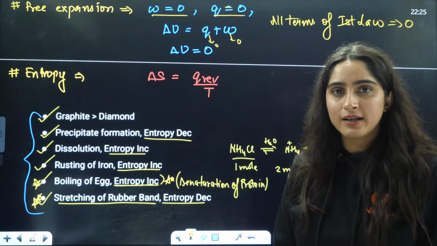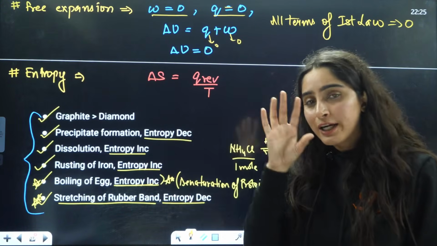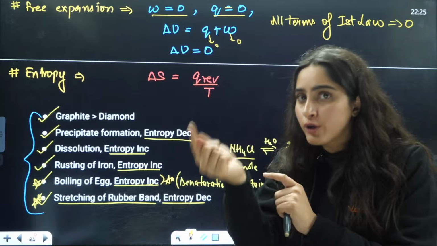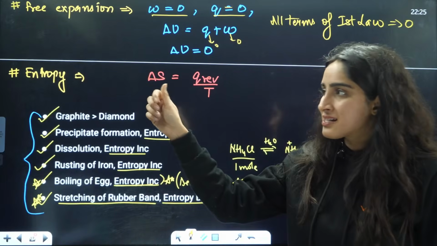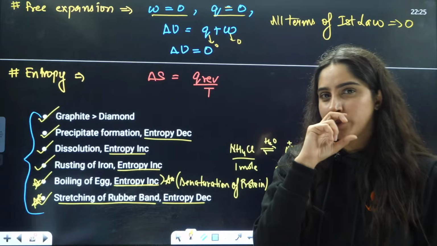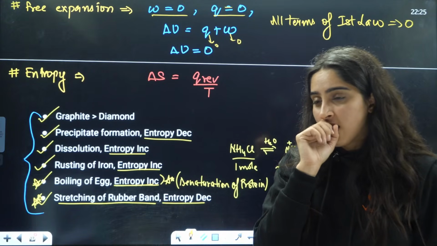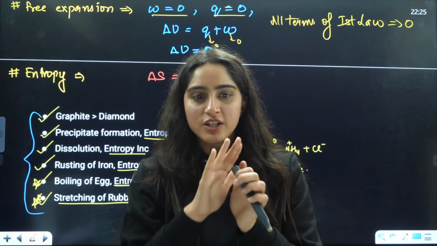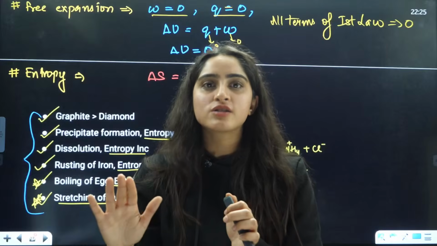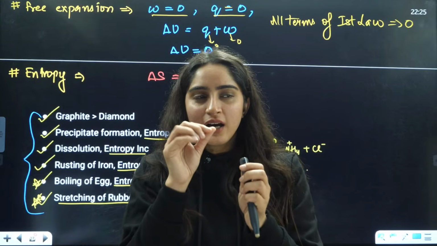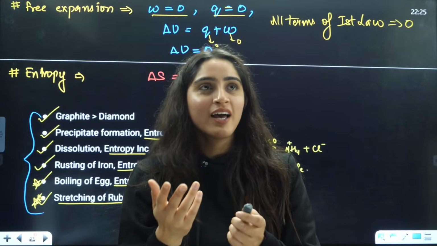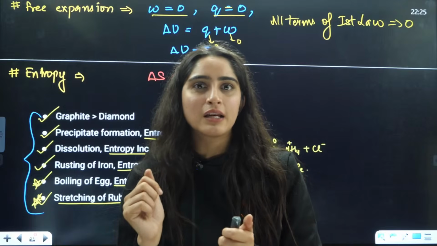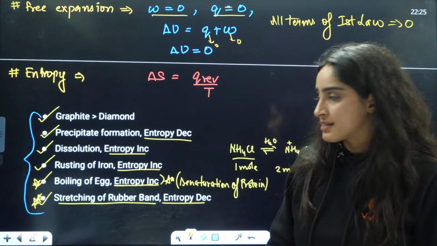Rusting of iron. Iron is getting rusted here, getting converted to a different oxidation state. When you see simple iron, it is a layered structure. Rust is not a layered structure. You will see it is a very rusty thing. We can say it is a very disordered situation you will see in rust. That is why entropy increases there.